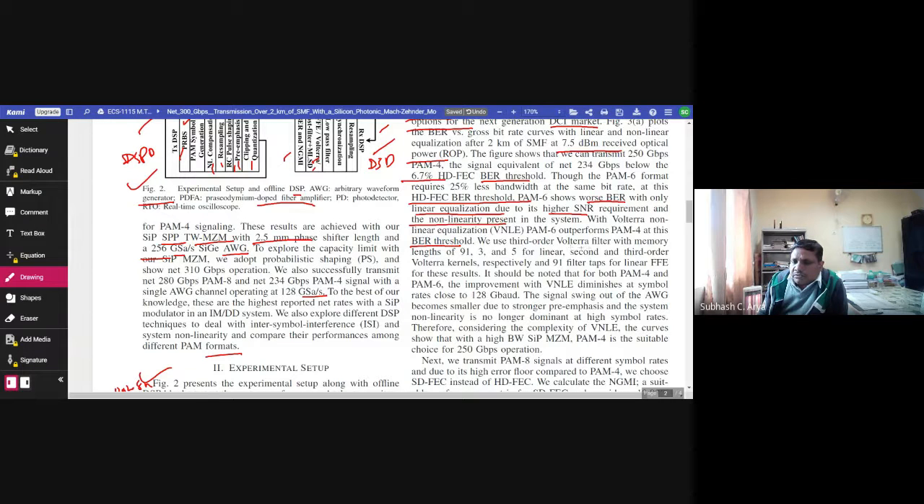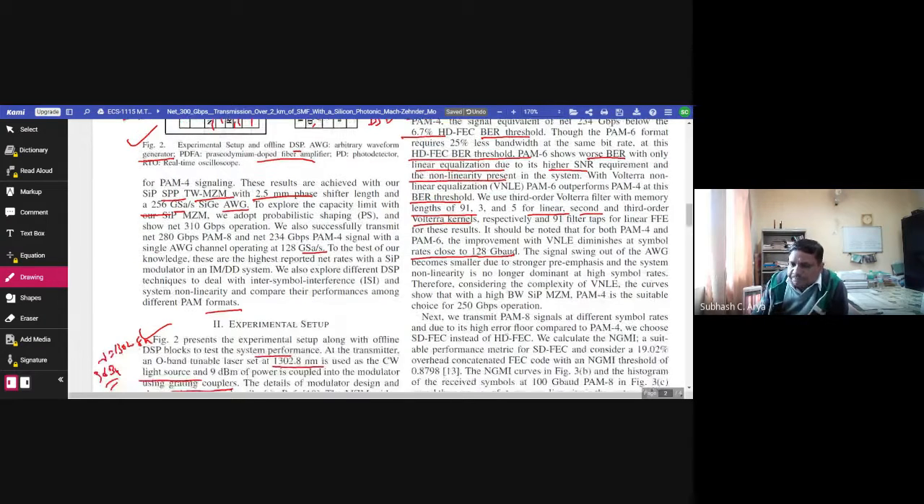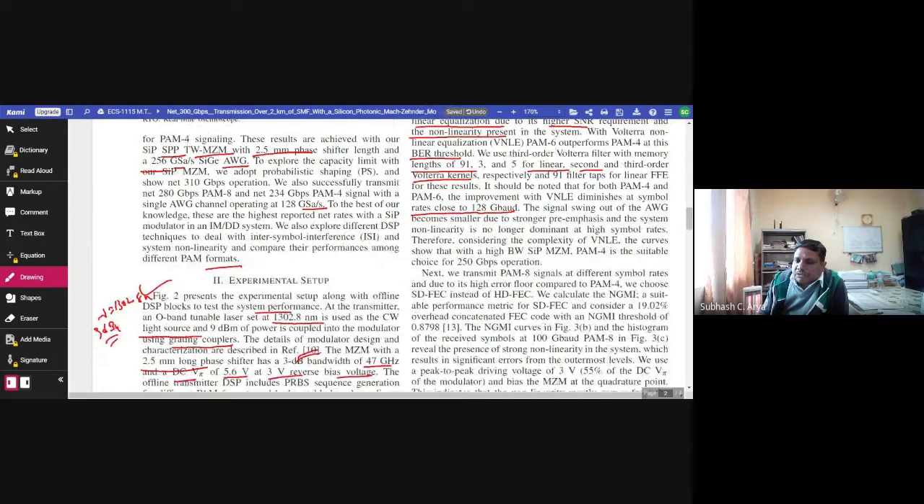We use a third order Volterra filter with a memory length of 96, 3 and 5 for the linear, second and third order Volterra kernel respectively, and 91 filter taps for linear FFE for those results. It should be noted that for both PAM4 and PAM6, the improvement with VNLE diminishes at symbol rates close to 128 gigabaud. The signal swing out of the AWG becomes smaller due to the stronger pre-emphasis, and the system non-linearity no longer dominates at high symbol rates.